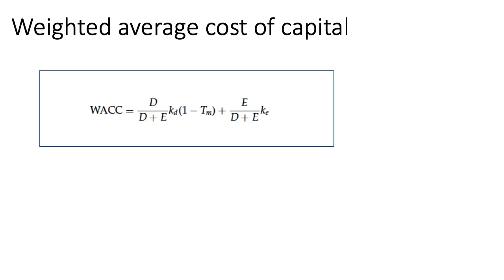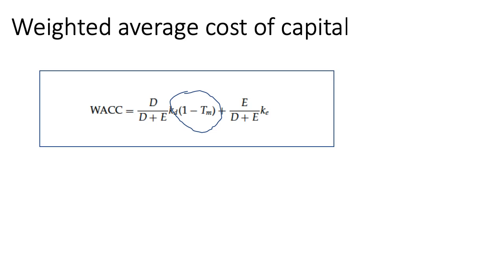D plus E will be total capital. KD and KE represent cost of debt and cost of equity respectively. TM stands for marginal tax. Let's look into why we need marginal tax in the case of debt and not in the case of equity. This is also called the tax shield for cost of debt.